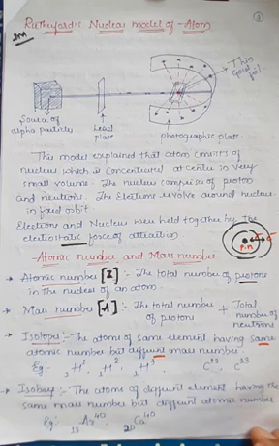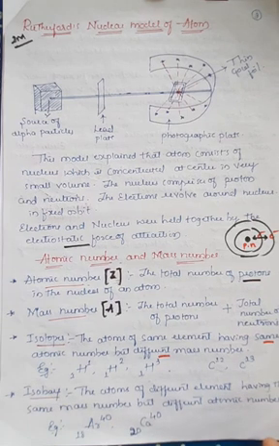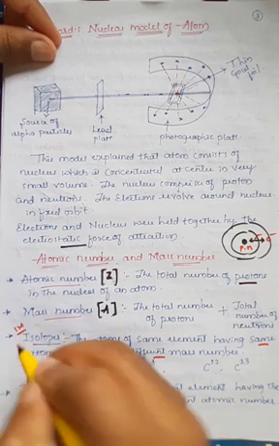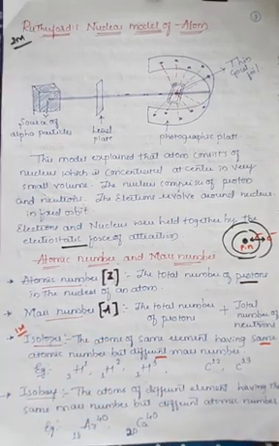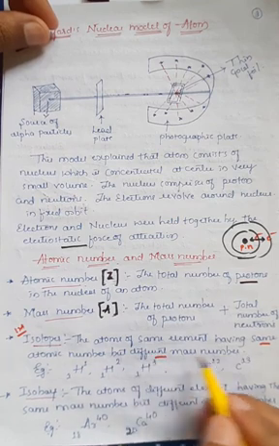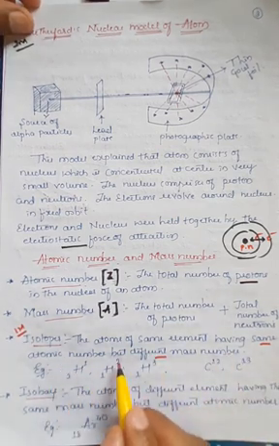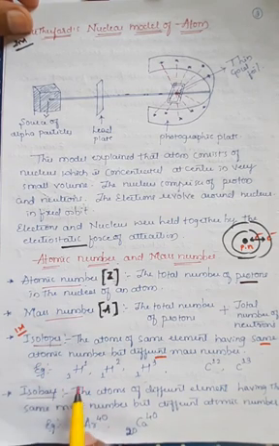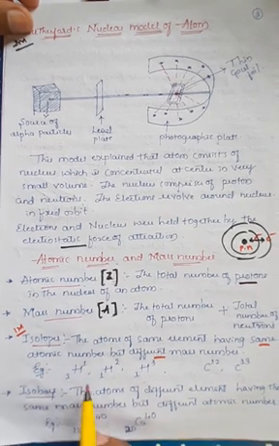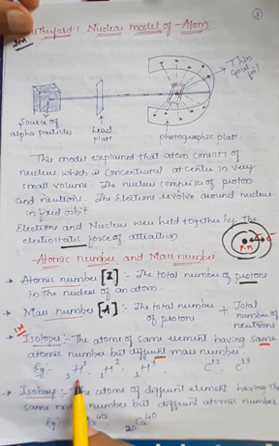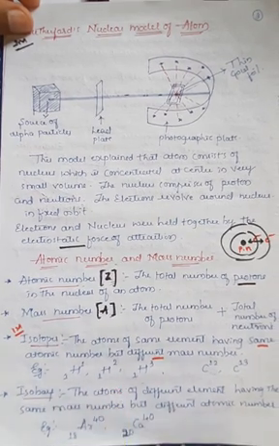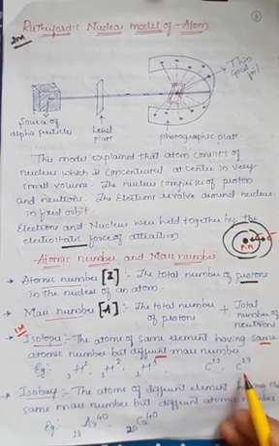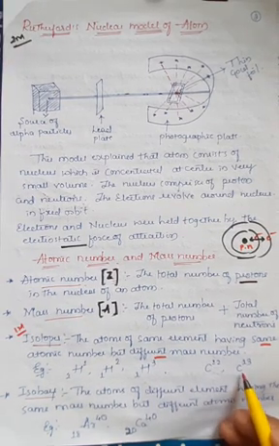Isotopes are the elements which have the same atomic number. Understand, they can be asked for 1 mark in your annual examination. What are isotopes? Define isotopes like this, right? The atoms of the same element having the same atomic number but different mass number are generally called isotopes. Here, hydrogen has 3 different isotopes: protium, deuterium and tritium. Similarly, carbon also has 2 isotopes: carbon 12 and carbon 13. Similarly, oxygen has 3 isotopes: oxygen 16, 17 and 18.